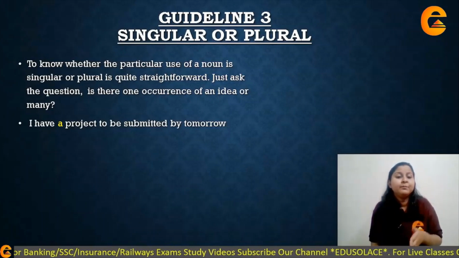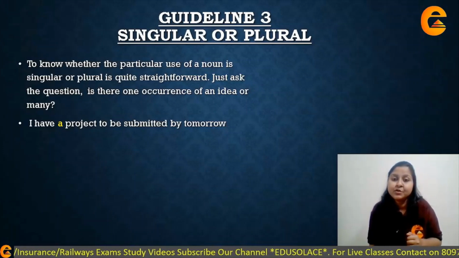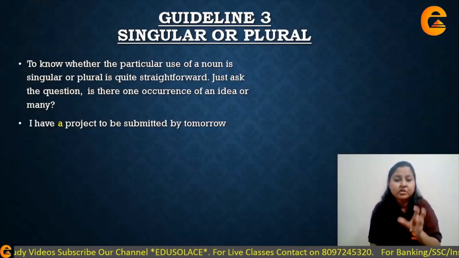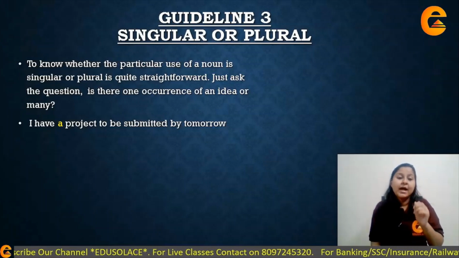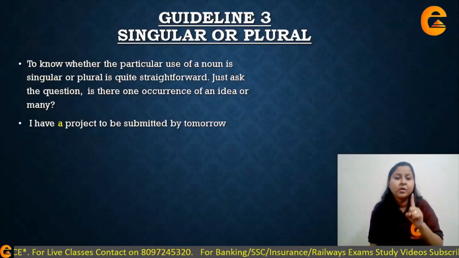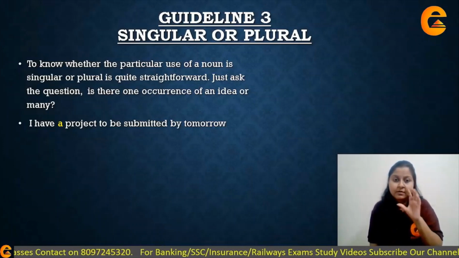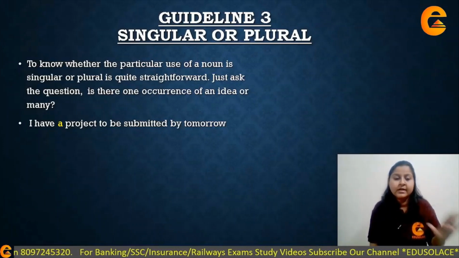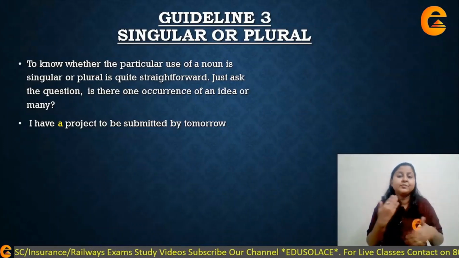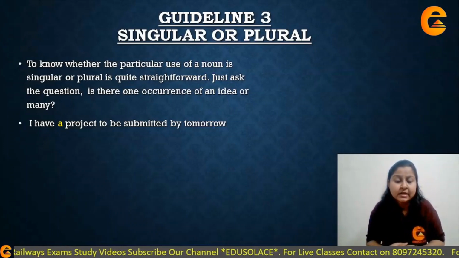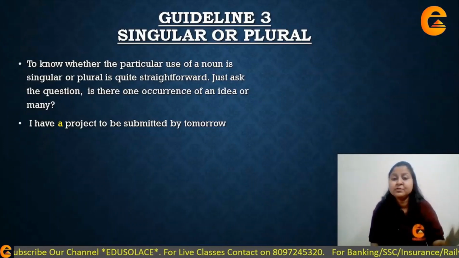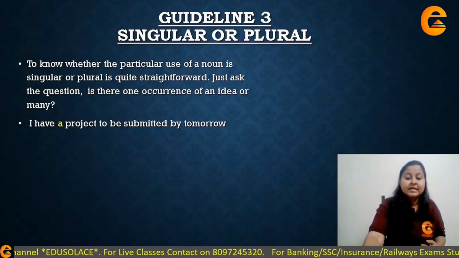So I have a project to be submitted by tomorrow. So here what I have written is I have a project. Project is my noun. So I have a project to be submitted by tomorrow. So a project का मतलब है I'm just talking about one project, one single project. Okay, यहाँ पे I'm not talking about multiple projects. So यहाँ पे repetitive instances नहीं है. So it is just one project which I'm talking about and I need to submit it by tomorrow.